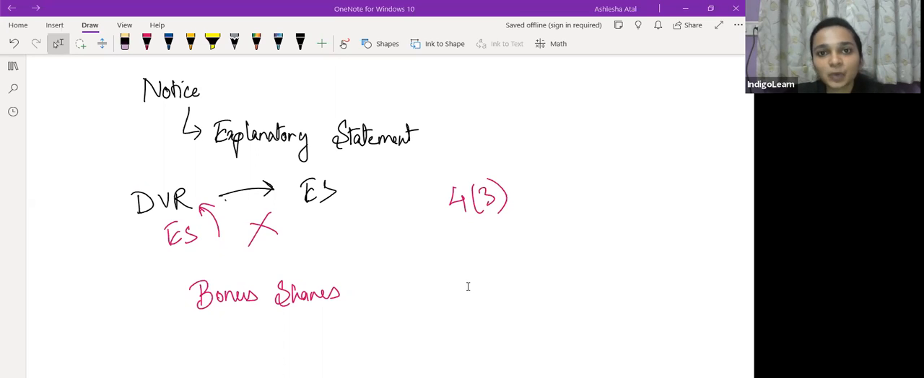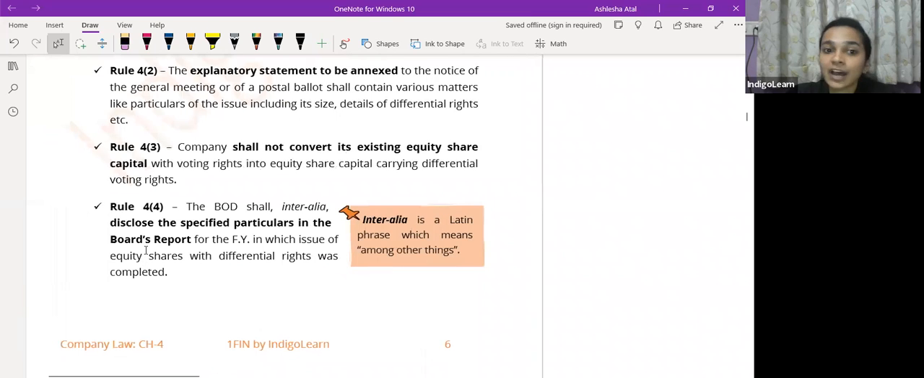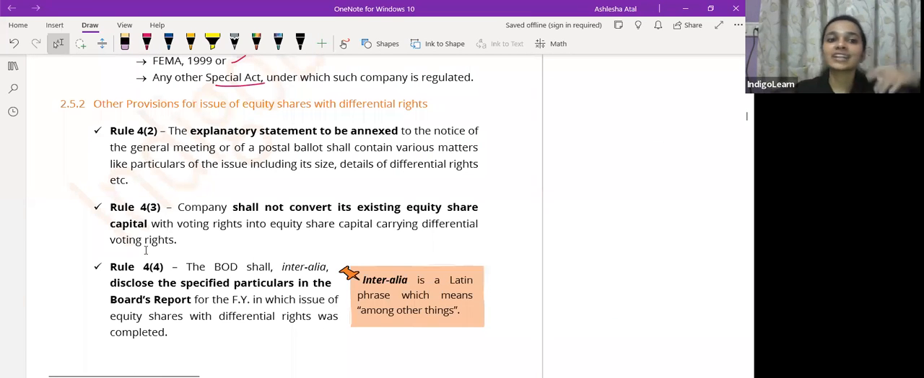It's just that their voting right is different and their percentage of dividend would be different, but the other rights will remain uniform. So equity shares with differential voting rights do have a right to receive bonus shares whenever a bonus issue is made, and they also have a right to receive rights shares. So these are some of the additional provisions with respect to equity shares with differential voting rights. So just quickly brush up, skim through all of this.